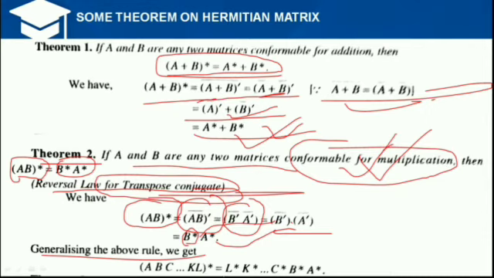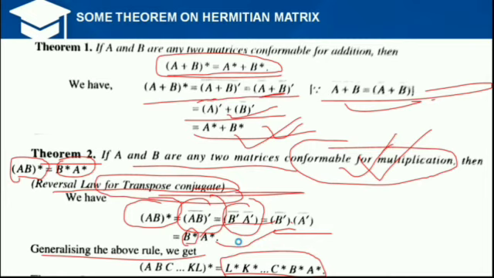That means it is multiplication from the last matrix, multiplication in the conjugate transpose from the last matrices. This property is used in the above theorem number 2, and we can easily prove it.